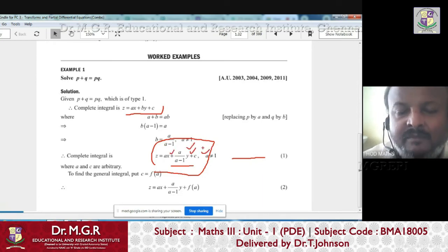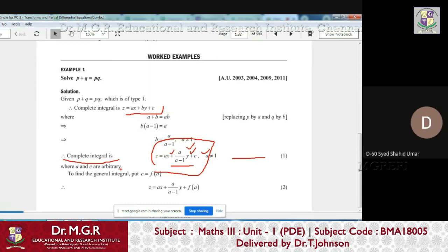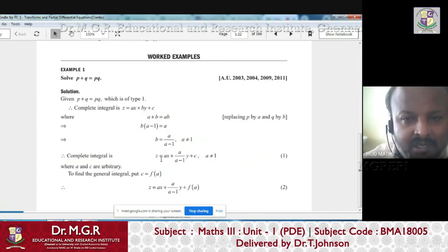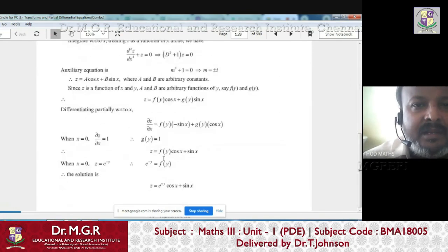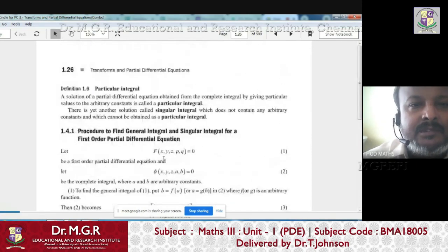So the number of independent variables is the same as the number of arbitrary constants. Then we call this a complete integral or complete solution. Because what is a complete solution? A complete solution is a solution of the PDE which contains as many arbitrary constants as the number of independent variables.